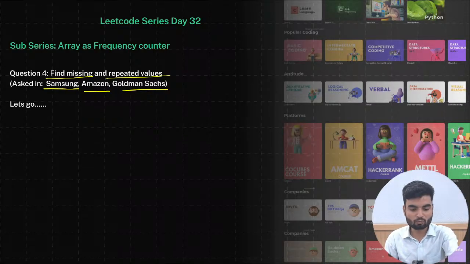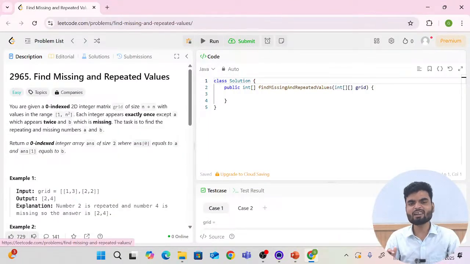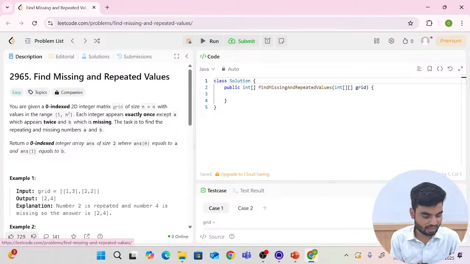Okay, so let's move ahead over to LeetCode. There we'll solve our problem statement. First, we'll understand the problem statement, then we will solve it. So the problem statement is now